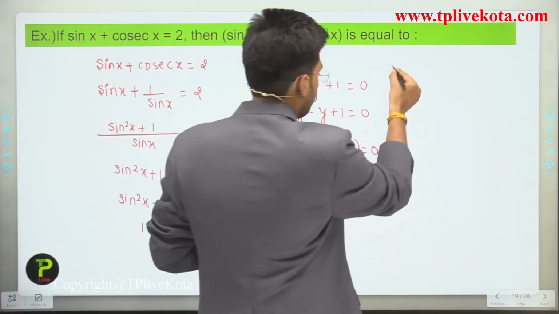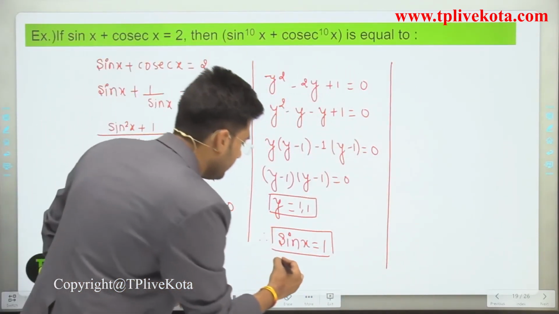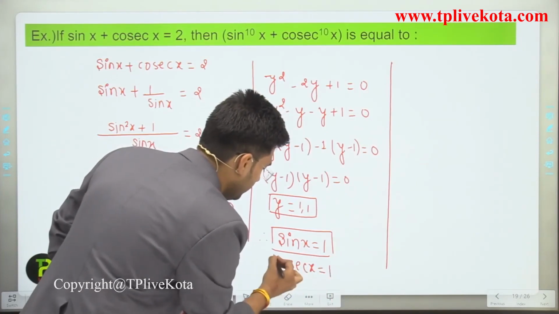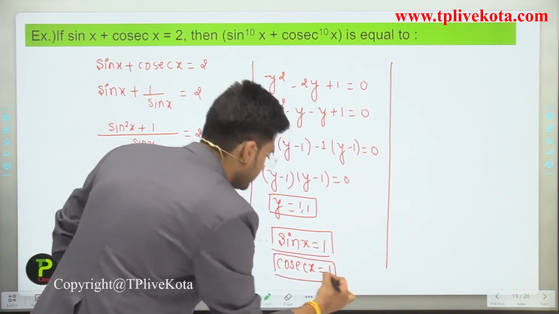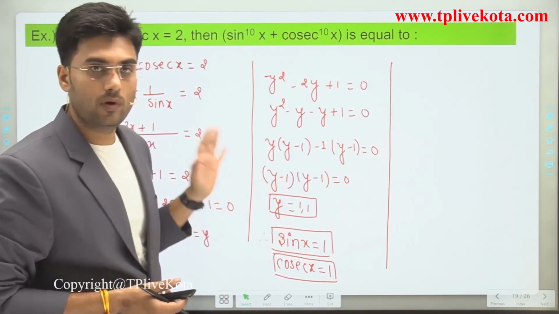Now, if sin x is equals to 1, then cosec x is also 1, because it is the reciprocal of sin. So the value of cosec x is also 1.